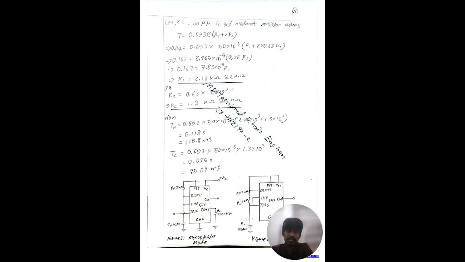From here we can get the value of R1, which is 2.13 kilo ohms, which we can say is 2 kilo ohms, and R2 is 1.3 kilo ohms, which we can say is 1 kilo ohm approximately. Now we can calculate the value of TH and TL by putting these values.